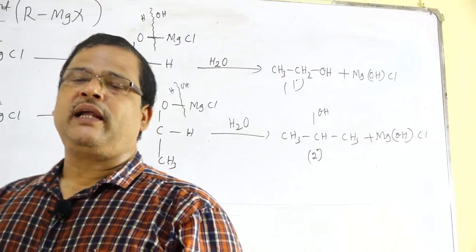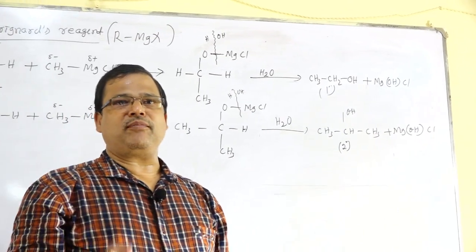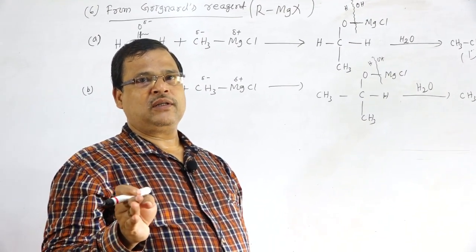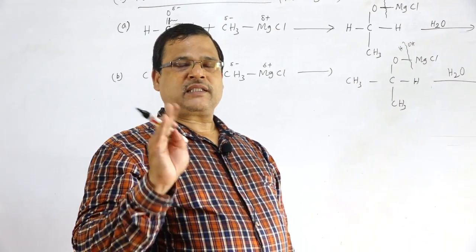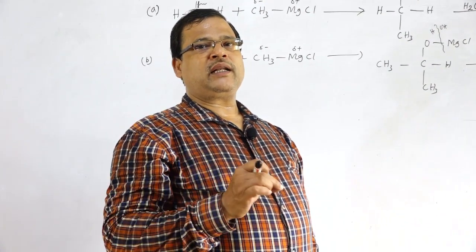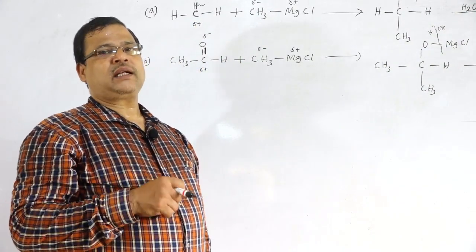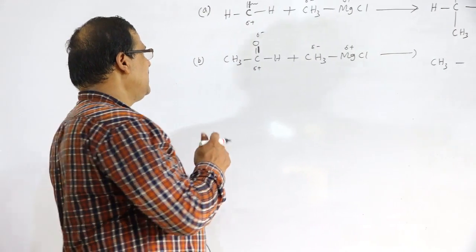So formaldehyde reacts with the Grignard's reagent followed by hydrolysis to form primary alcohol. All the aldehydes except formaldehyde react with the Grignard's reagent to form secondary alcohols. Then what happens to the ketone? Next we will see ketone.